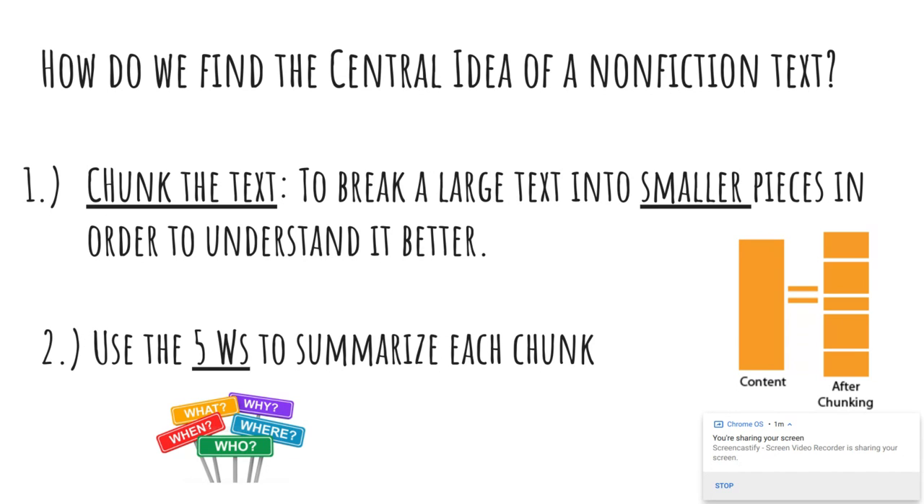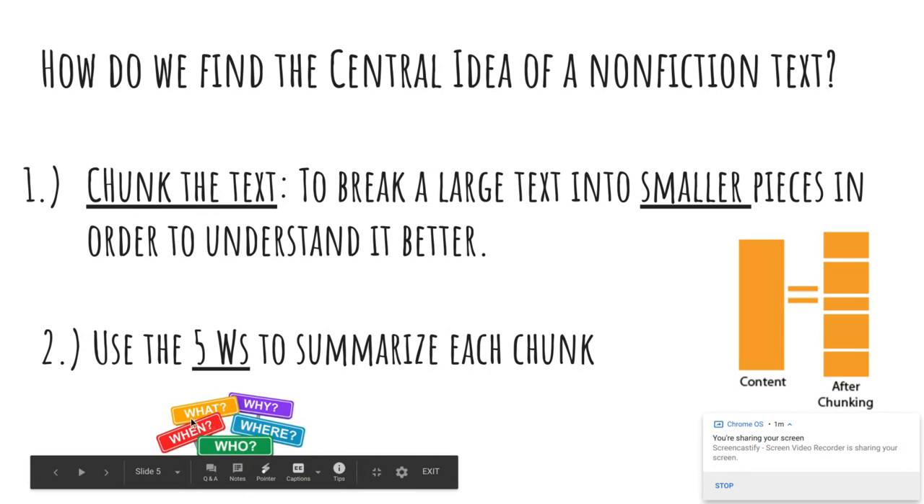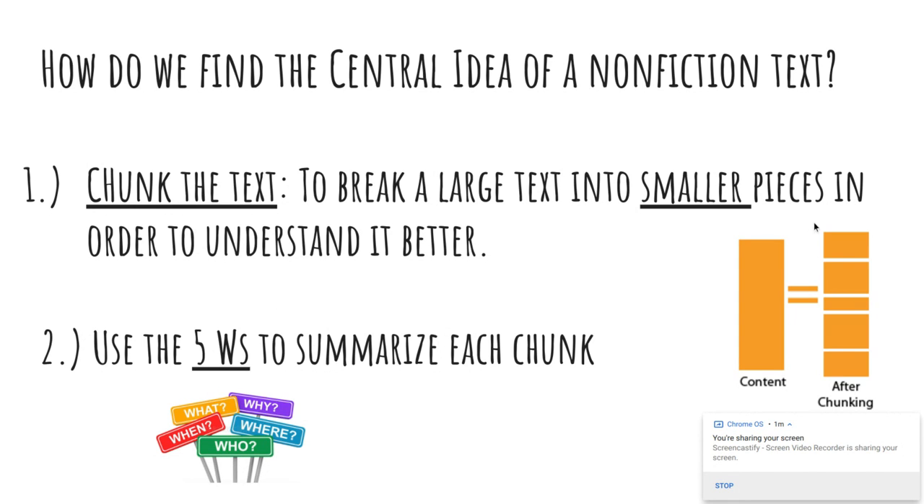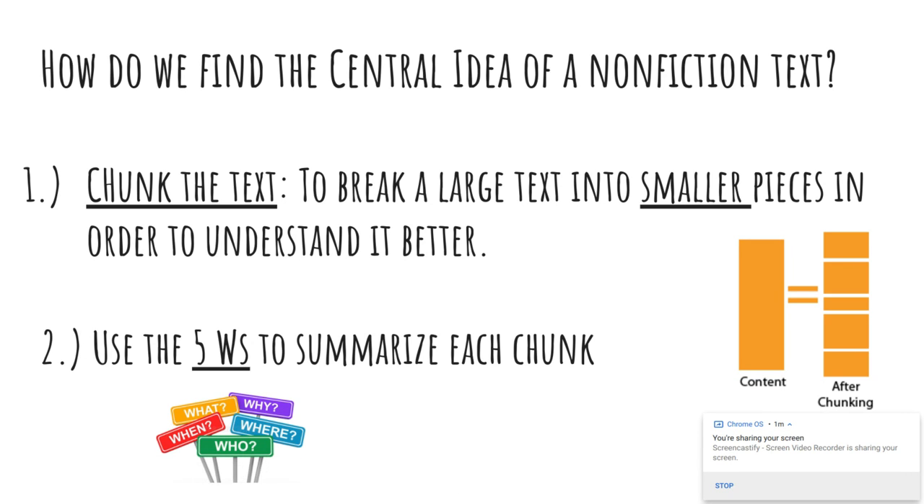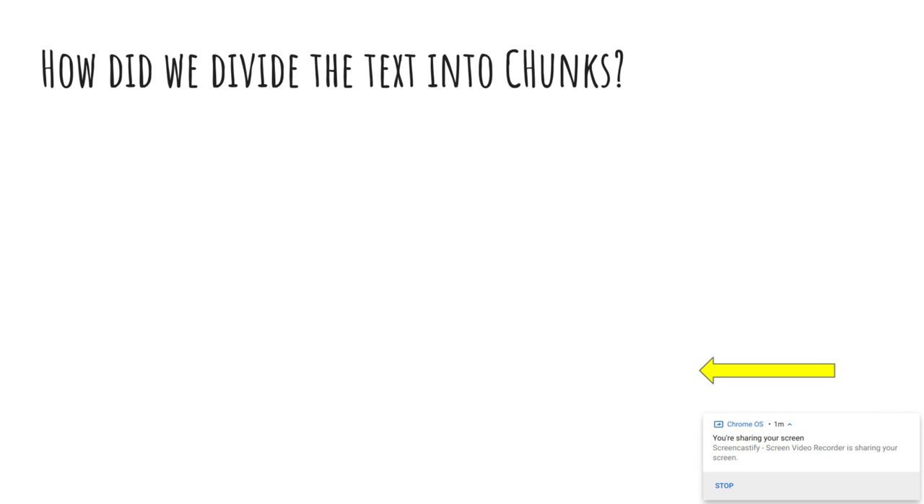How do we find the central idea of a nonfiction text? These are the steps. First, we're going to chunk the text. Chunking means to break a large text into smaller pieces in order to understand it better. The way that we do that is after separating the text, we use those 5 W's to summarize each part of the text. Those are who, what, where, when, and why.